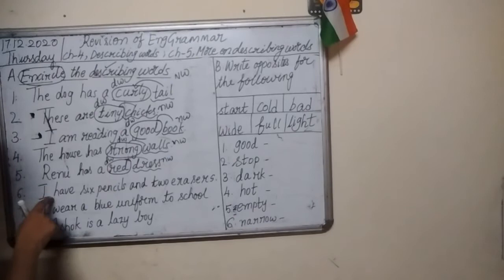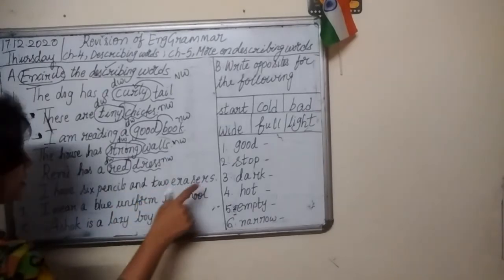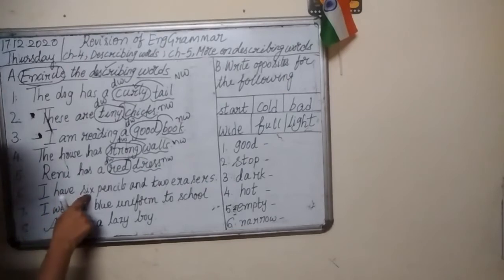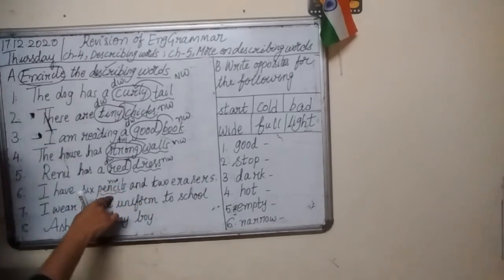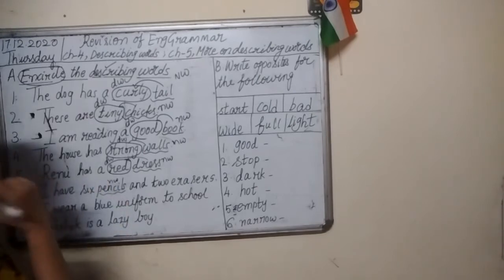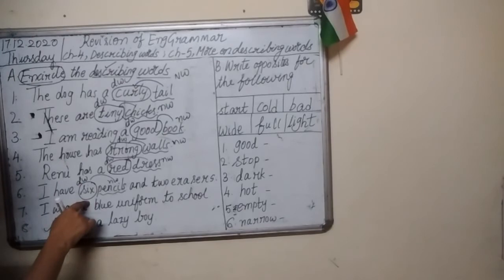Number 6. I have 6 pencils and 2 erasers. I have 6 pencils. Pencils is naming word. This is a thing. And how many? 6 pencils. 6 is describing word.